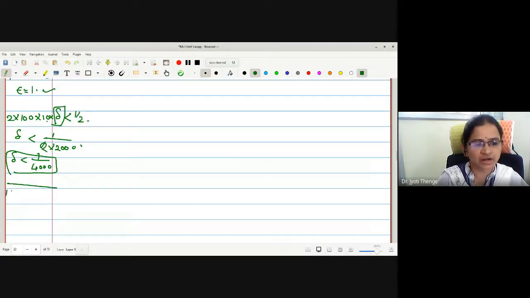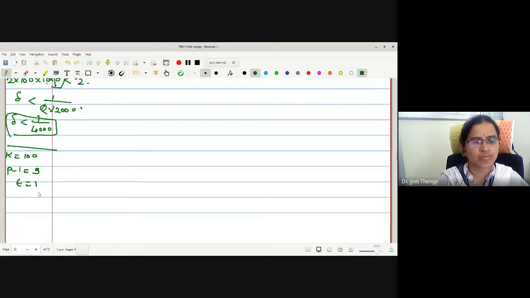For k 100, p minus 1 is 9, epsilon is 1. 2 into 100 into 9 into delta less than epsilon by 2. Then what is the value on the right hand side? 9 into 2 is 18, into 100, 1800. Therefore, delta is less than epsilon, which is 1, so 2 into 1800. That is, it is less than 1 upon 3600. Right?